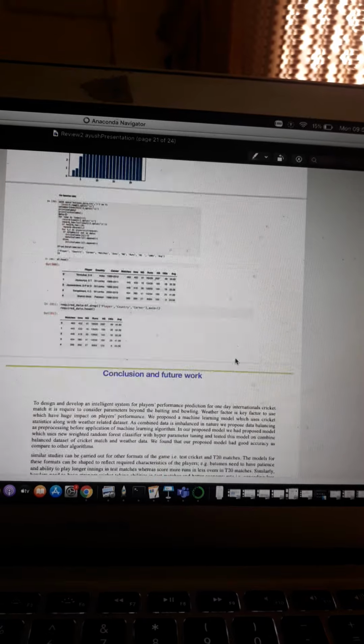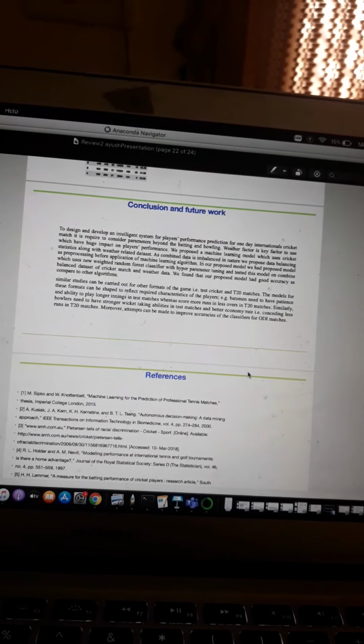These are snaps of the outputs. This is the conclusion and future work. In the future I'm thinking about working on the basis of player accuracy or player health management, fixing defaults and improving accuracies, and carrying out the format for test cricket and T20 games.